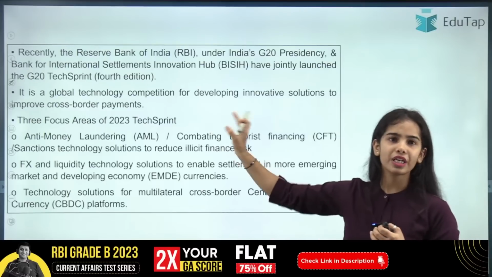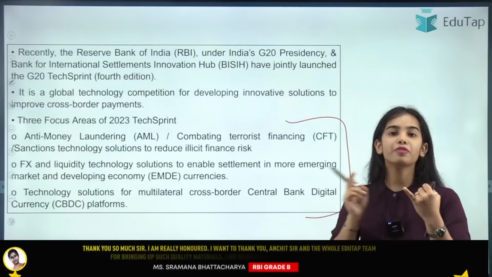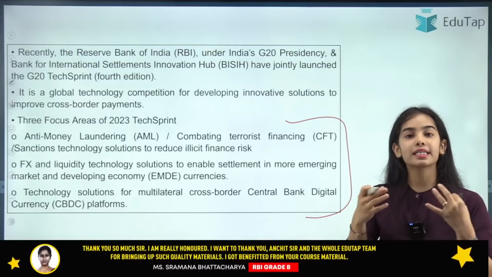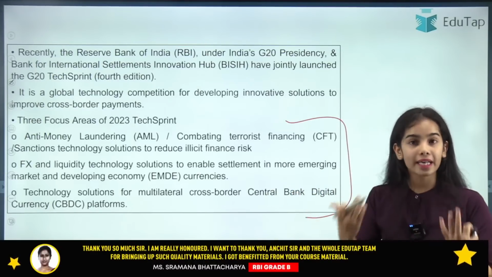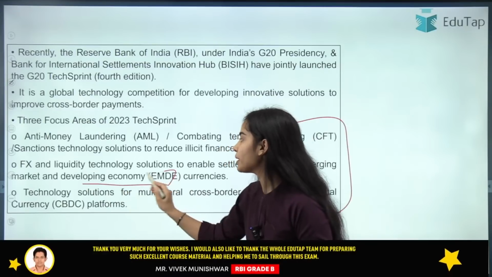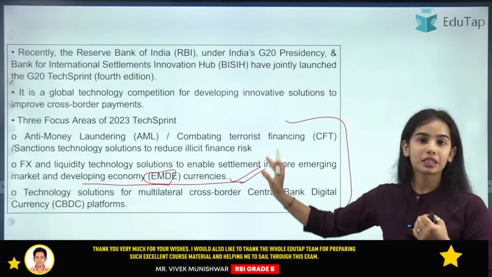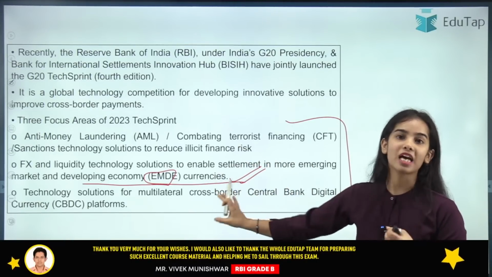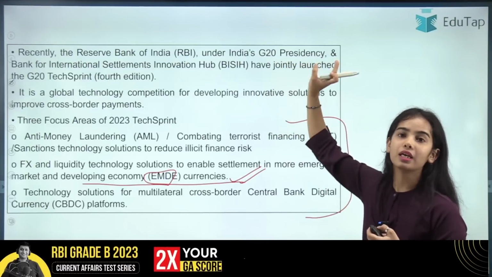You can read it. The three focus areas we have discussed again and again: the technology has to be developed for anti-money laundering, for combating terrorist financing, for the CBDC, that is the central bank digital currency, and for multilateral transactions through the CBDC. The technology has to be developed so that the emerging market and developing economy currencies can be more utilized. For the currencies to become more liquid, and for settlement to happen through these currencies, the platforms had to be developed. So for these, the solutions have been asked under the G20 Tech Sprint.